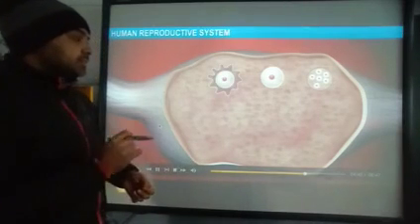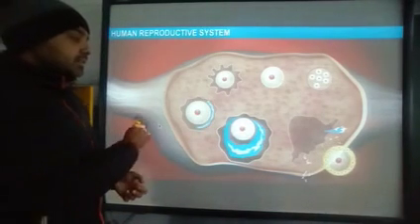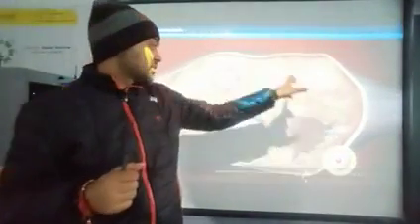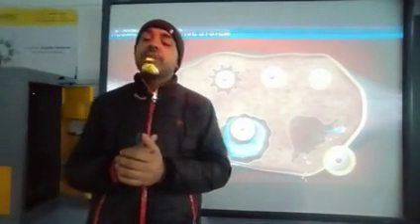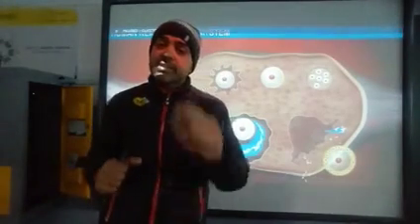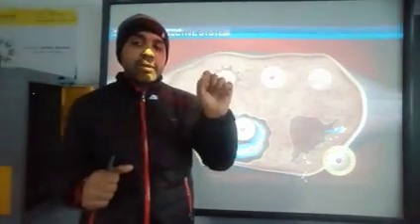These eggs mature and are responsible for producing hormones. So this is the organ that is responsible for the production of the egg. Egg is produced in the different cycle, and finally it is released from this ovary. Means in 1 month it releases only one egg. One more thing, this ovary also releases some hormones.